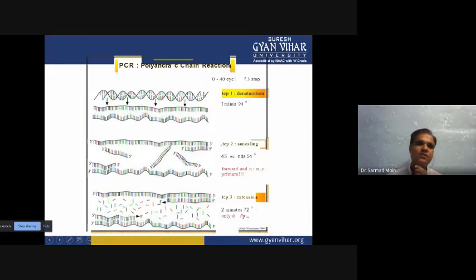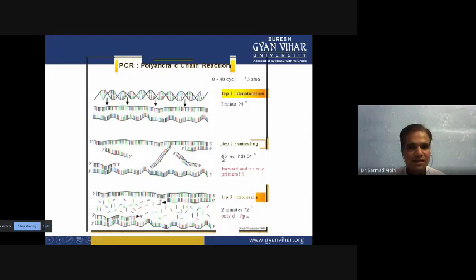In the second step, the primers we produced are mixed in, and they can bind the single-stranded DNA. If your gene of interest is there, the primers can bind; if not, they can't. When the primer binds, we call it annealing.